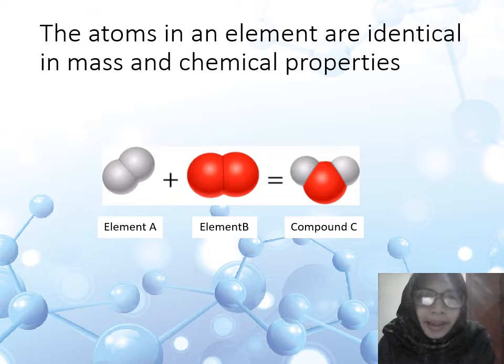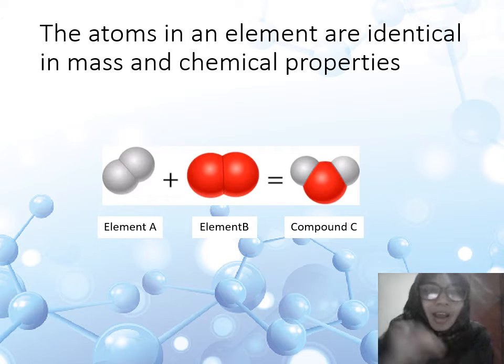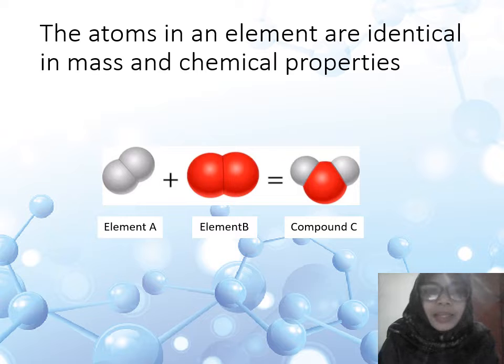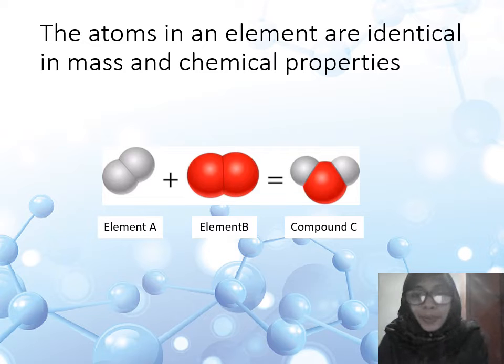Element A consists of atom A and atom A, so atom A has identical mass and chemical properties, and also in element B, atom B and atom B have identical mass and chemical properties. That is the second postulate.